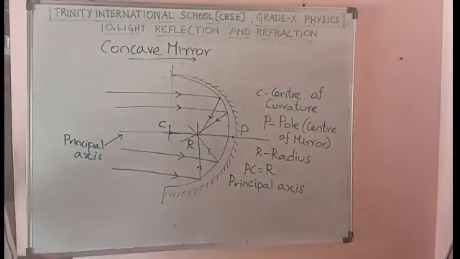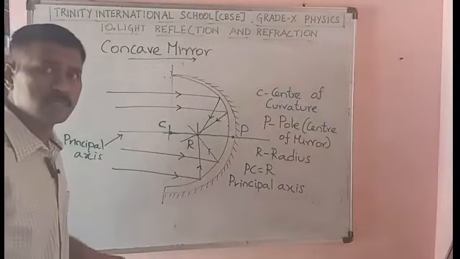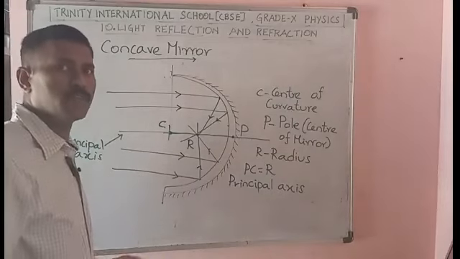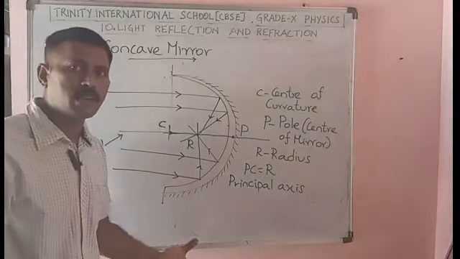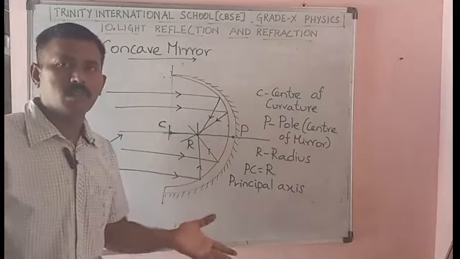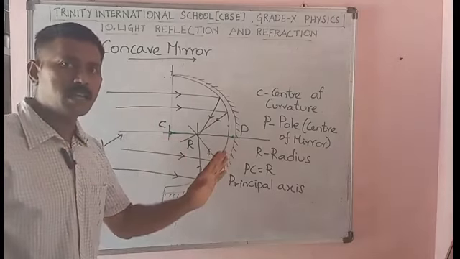So these are the light rays, parallel rays coming from an infinite source. For this study, I am exposing many parallel rays.